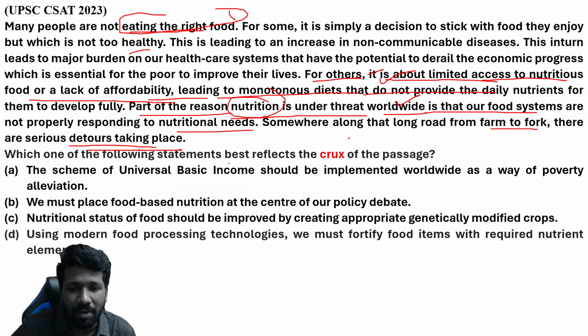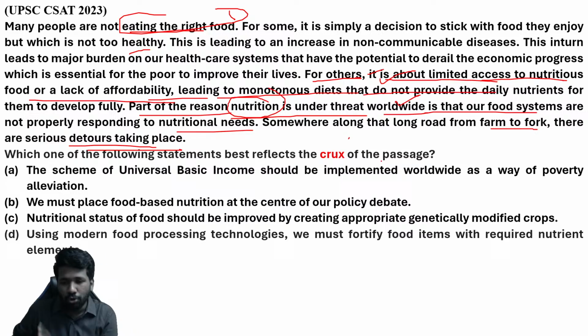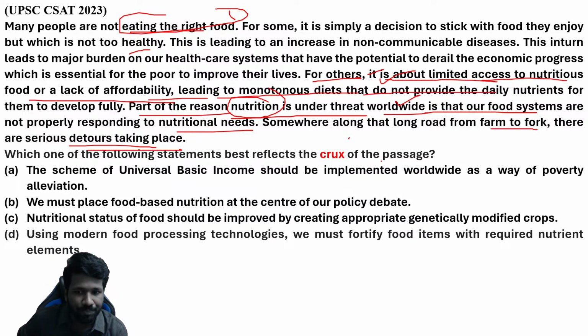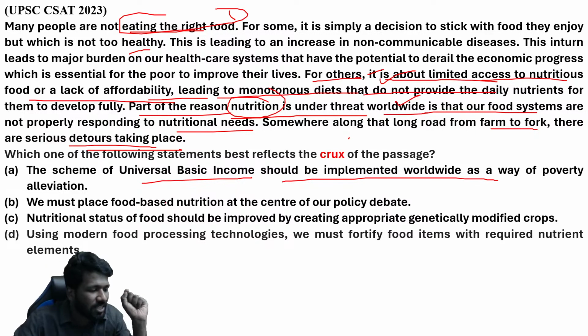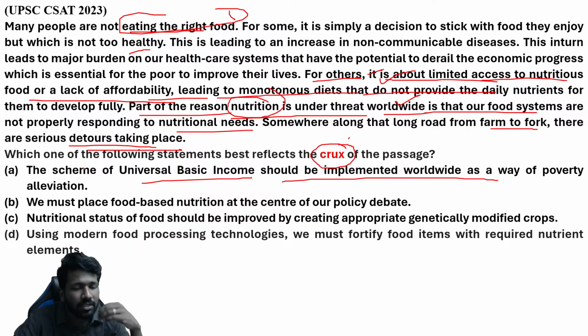Which one of the following statements best reflects the crux of the passage? Now you have to use elimination in this question. How to do elimination better, that also I will tell you. The scheme of universal basic income should be implemented worldwide as a way of poverty alleviation. Poverty alleviation means reducing poverty. So this is telling about a specific scheme. When the crux of the passage or the inference is asked, for these kinds of questions, options with specific keywords like this have very little chance of being correct.